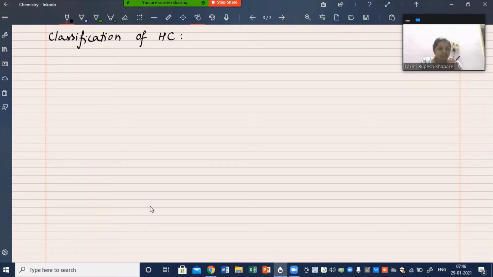In the next part of the chapter, I'll go through the basic electronic configuration of carbon and then move ahead with alkenes. So don't worry about it. The basic property of carbon, that is catenation, helps carbon in forming a large number of compounds, in which you will find carbon bonded to itself. That is self-linking of carbon. That property of carbon is called catenation. So due to catenation, carbon can form a large number of compounds.